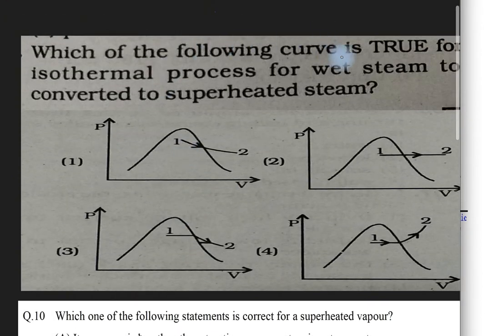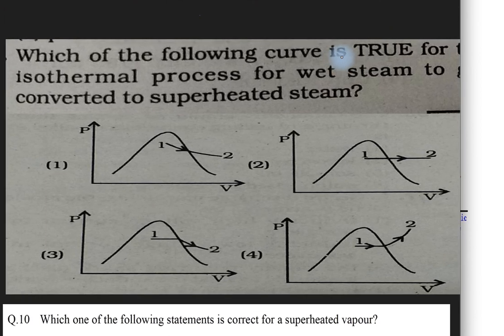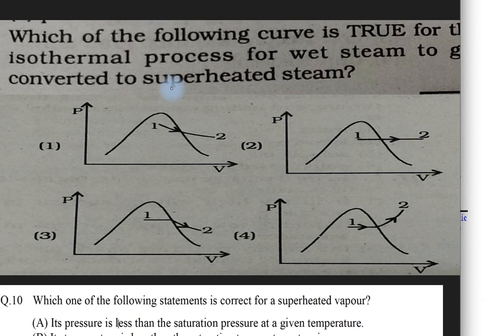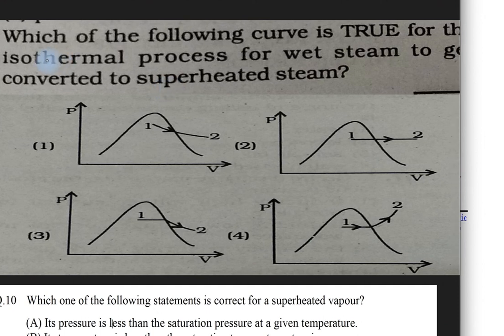Which one of the following is true for the isothermal process for wet steam getting converted to superheated steam? So it is asking for an isothermal process. So for the isothermal process, we have to see which graph is correct. So 1 to 2. Here 1 is a curved line, but in the two-phase region it will be linear. So this is not correct.